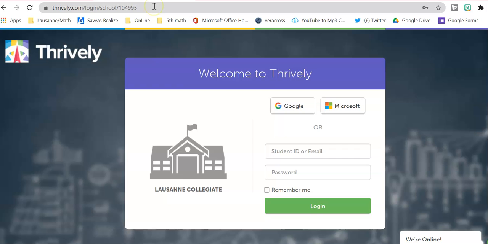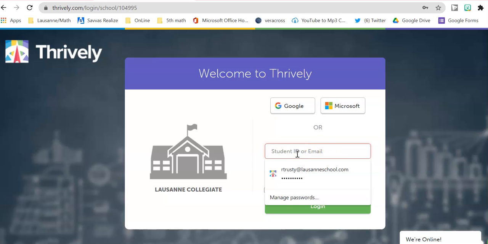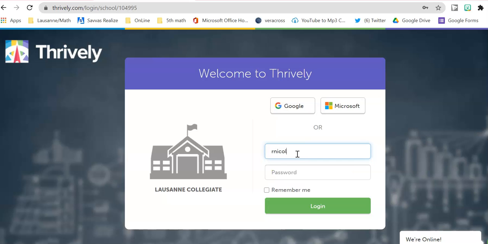So now you're going to go to the unique page for Lausanne, which is Thrively.com up here on the top, like I told you. It'll say Welcome to Thrively. Your student ID or student email is the first initial of your name, so mine is R, and then your last name. Now, I'm not going to put Trusty in here because I have a teacher account, so I'm going to put my middle name, but you're going to put your last name.